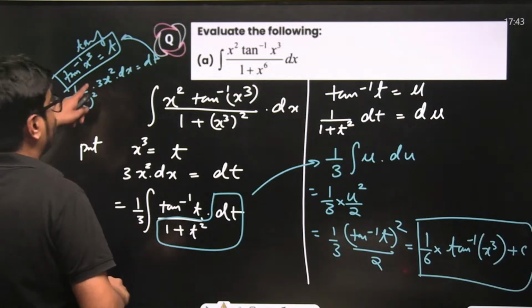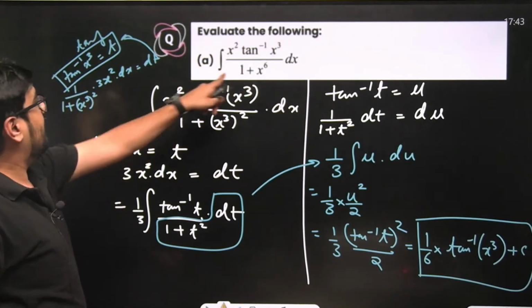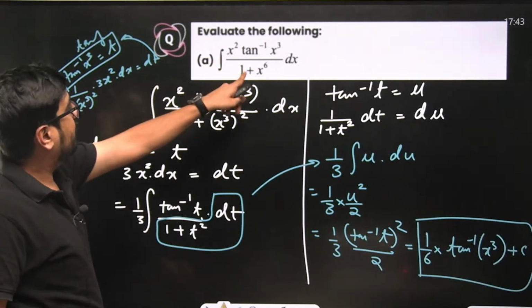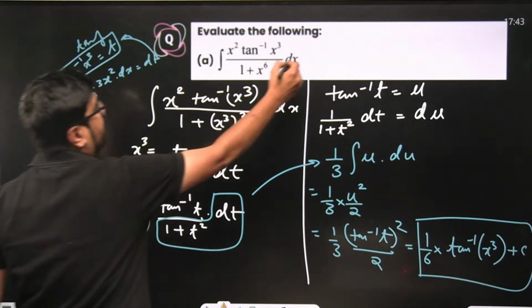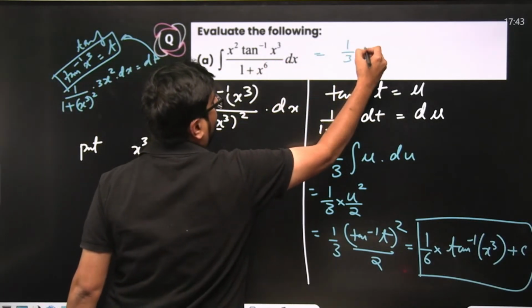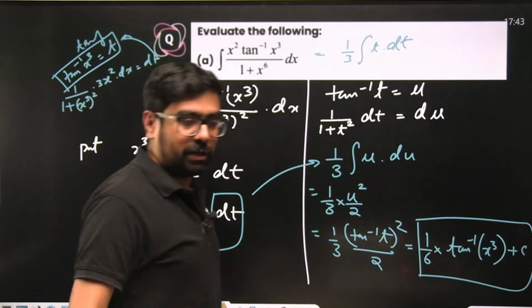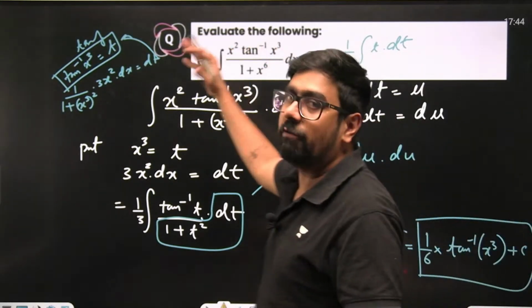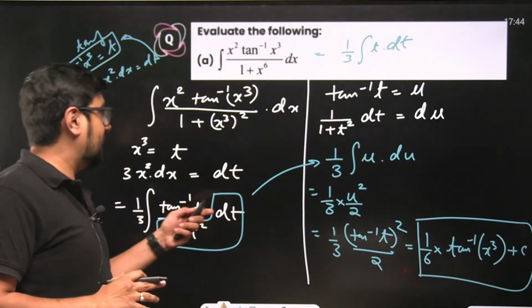Directly we are getting this, so we can divide. x square dx is also there. x square dx divided by 1 plus x to the power 6 is directly coming. So this will become 1 by 3 into t dt. This entire thing will become 1 by 3 into integral of t dt. So simpler answer, that also you can do. So it depends on you, how you are substituting. But one hint is that if you have to look for the derivative of a term, that you should put as t. Okay, that's the general strategy behind it.